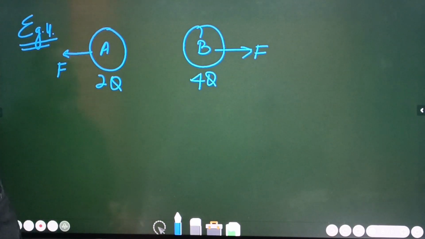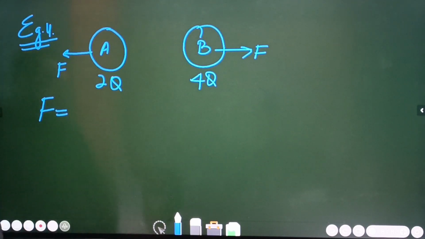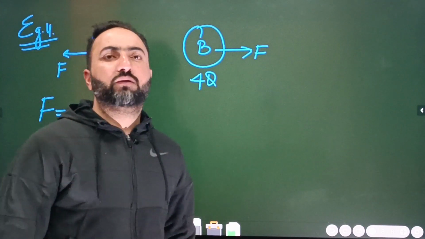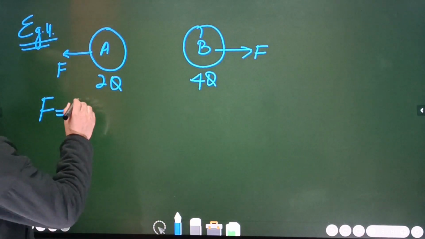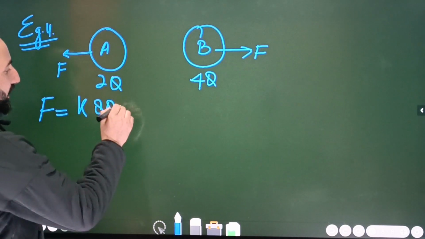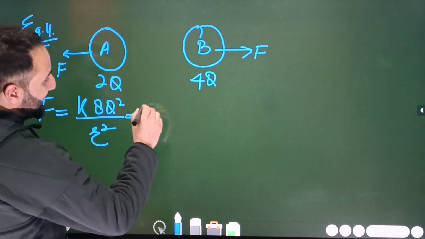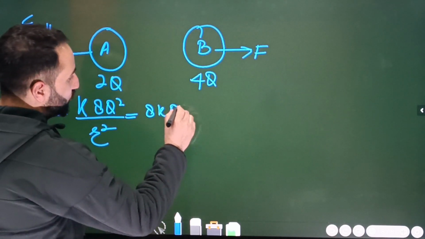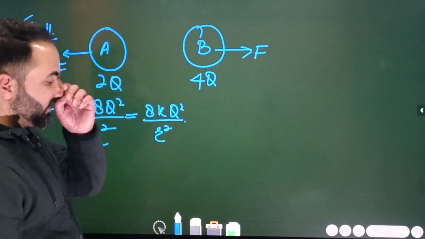अगर मैं आपको ये बोलूंगा बेटा, can you calculate the value of F? Obviously you can calculate, there is no problem in that. So F will be equal, you will use the Coulomb's law, K multiplied by Q1 multiplied by Q2 divided by R square, ठीक है ना बेटा. तो यहाँ ध्यान दीजिए बेटा, K multiplied by product of charges 2 into 4 is 8, तो आएगा बेटा 8Q square divided by R square, where R is the separation between them. Or we can write it like this, 8K Q square divided by R square. Okay, all right, but this was not the problem.